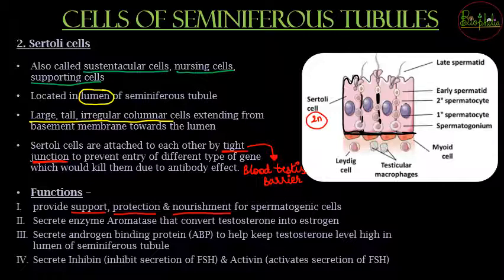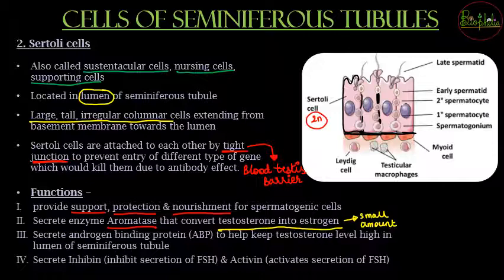Now second function of Sertoli cells, that is they will secrete an enzyme that is called as aromatase. Aromatase enzyme क्या करेगा? It is going to convert the testosterone into estrogen. So a very important point here you can understand that testosterone जब estrogen में convert होता है, that means a small amount of estrogen is going to be always found in the male body as well. So small amount of estrogen found in male body is completely fine. Similarly, even in the female body, a small amount of testosterone will be present.